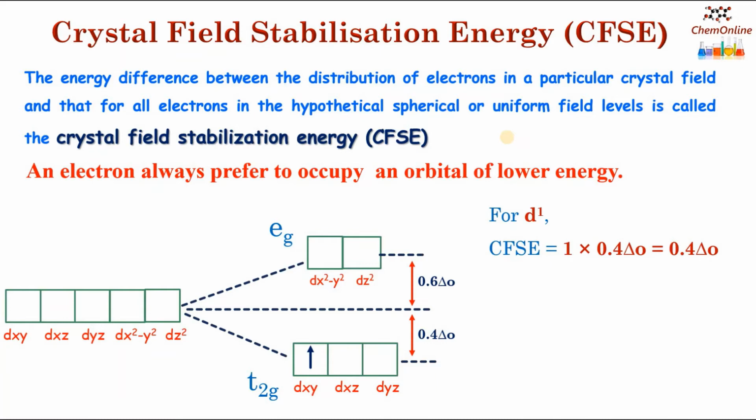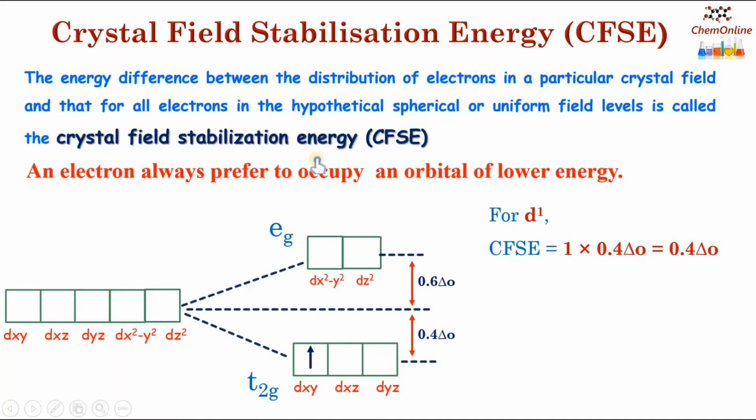So consider a d1 metal complex. For d1 species, the electron will occupy one of the lower t2g orbitals. Let it be in dxy. So the crystal field stabilization energy can be calculated as 1 into 0.4 delta O, because there is one electron in the dxy orbital and the t2g orbitals are lowered by 0.4 delta O. So CFSE will be equal to 1 into 0.4 delta O, which is equal to 0.4 delta O, or you can write 4 Dq. So this is the crystal field stabilization energy of the complex.